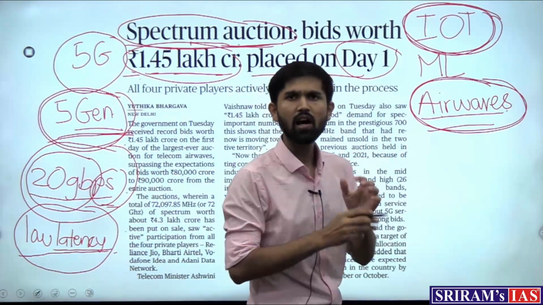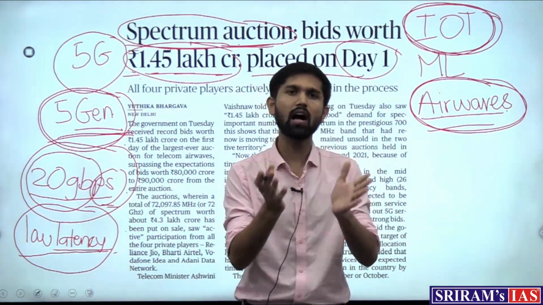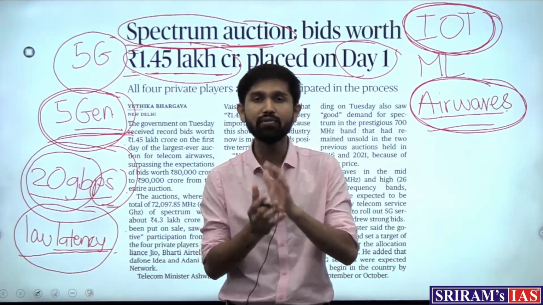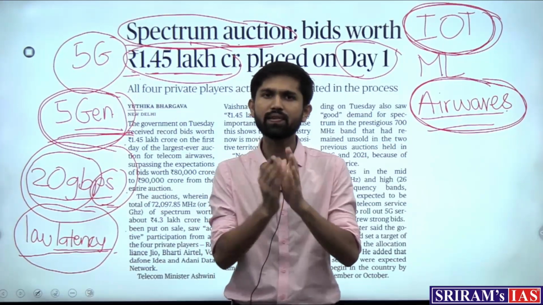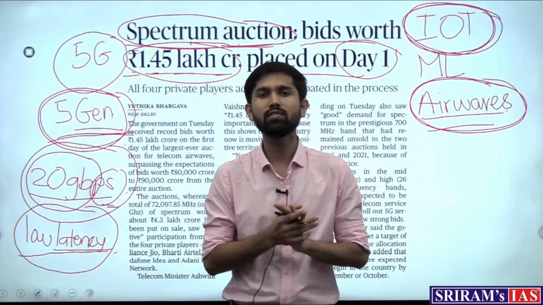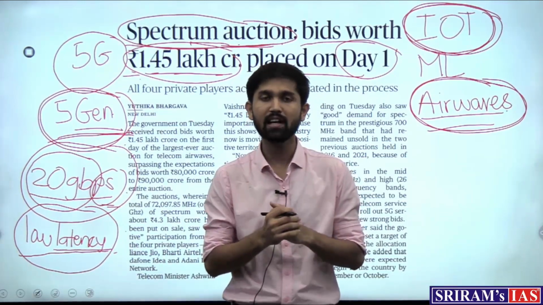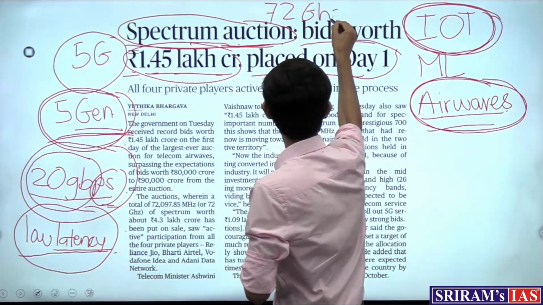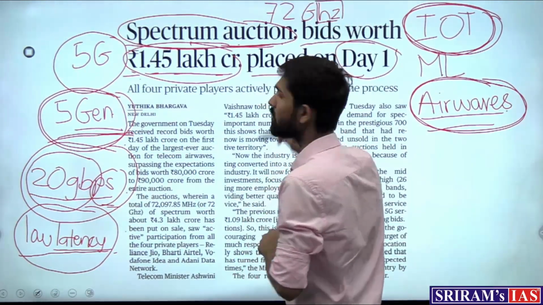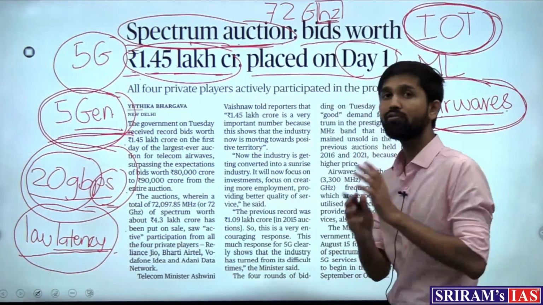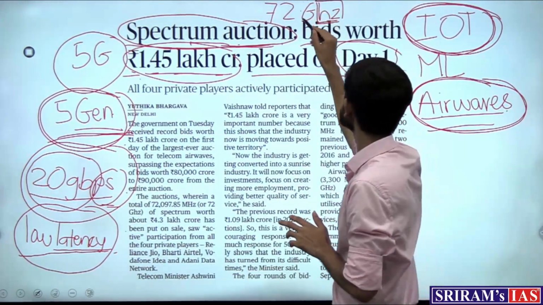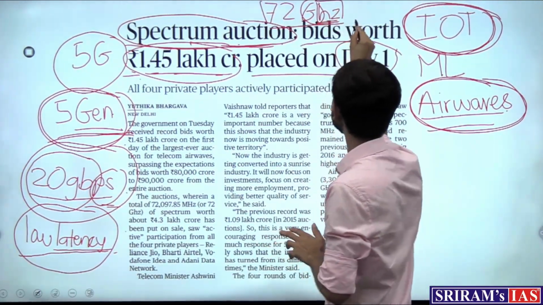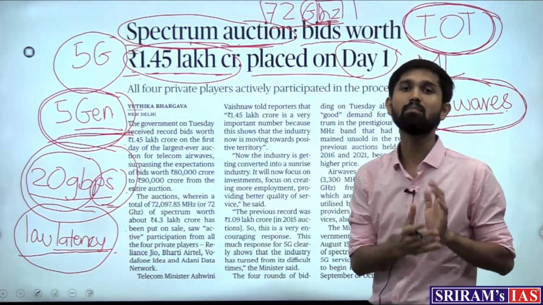These companies are going to buy these airwaves from the government. And how do we decide which airwaves are going to be taken by the companies? These airwaves are decided upon their frequencies. Those frequencies which would facilitate the highest transmission for the 5G network would have been decided by the government, a total of 72 gigahertz. Hertz is the SI unit for frequency of a wave, and gigahertz is a measure of hertz.